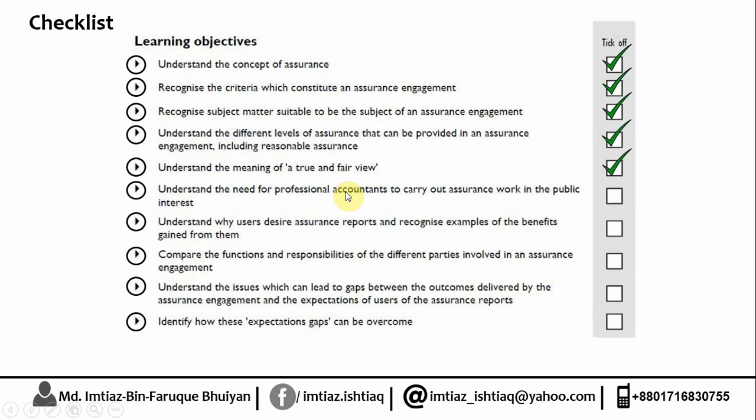Understand the need for professional accountants to carry out the public interest, done with it. Understand why users desire an assurance report and recognize examples of the benefits gained from them. Compare the function and responsibility of the different parties involved in an assurance engagement. Understand the issues which can lead to the gaps, and identifying this expectation gap, how it can be overcome. Yes, we did that. So more or less this is all.